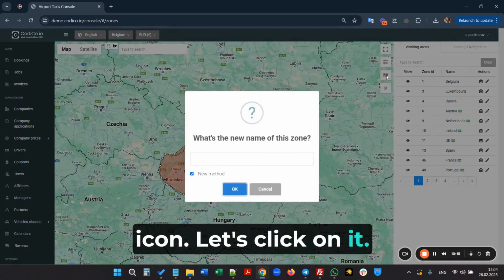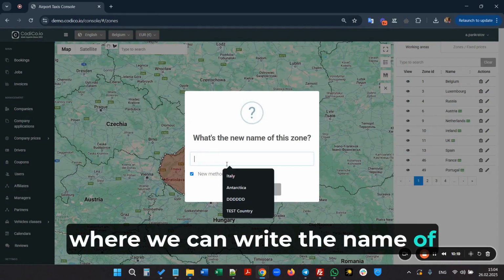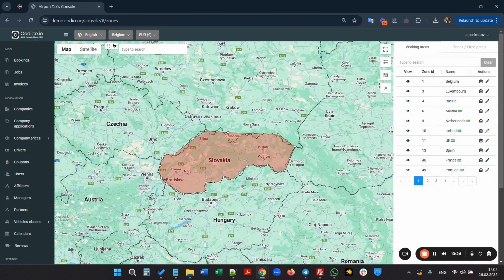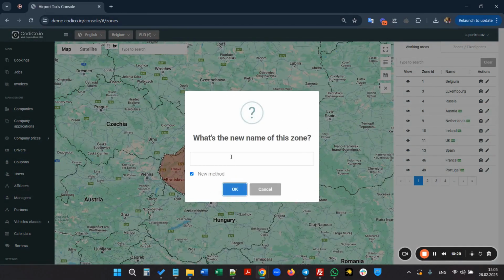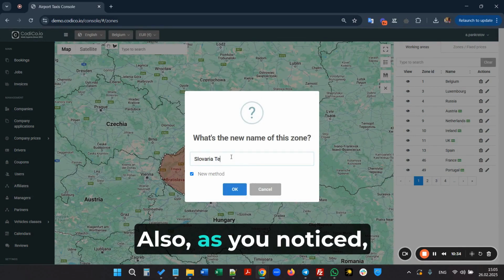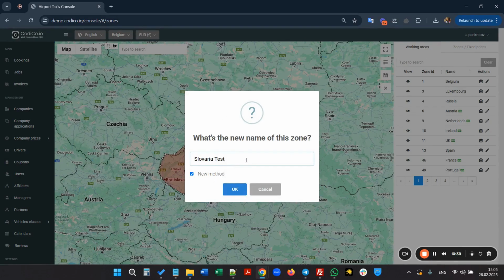Let's click on it. A pop-up window will appear where we can write the name of our new country, our new division. Let's call it Slovakia Test. Also, as you noticed, there's a checkbox for new method in this pop-up window. What's it for?